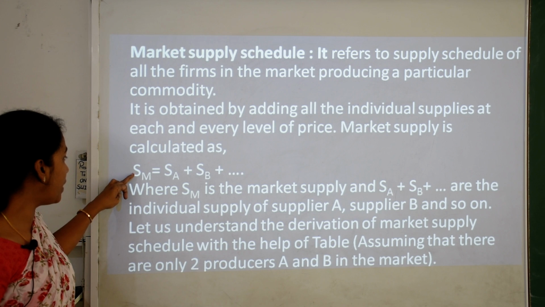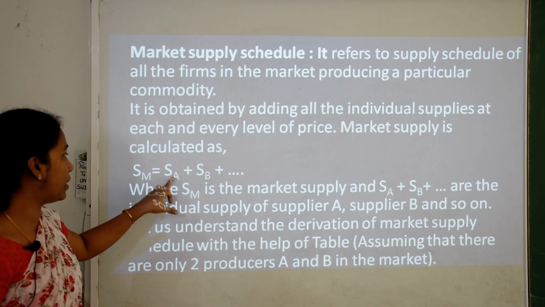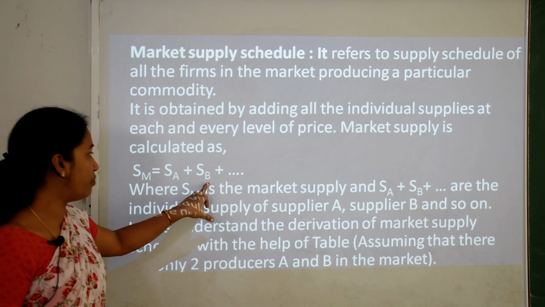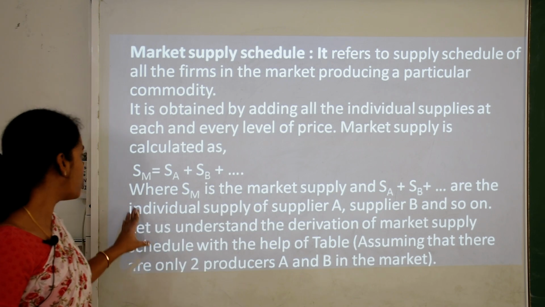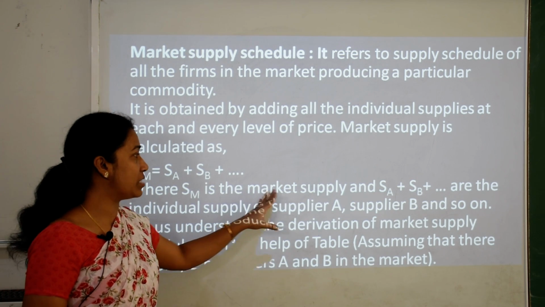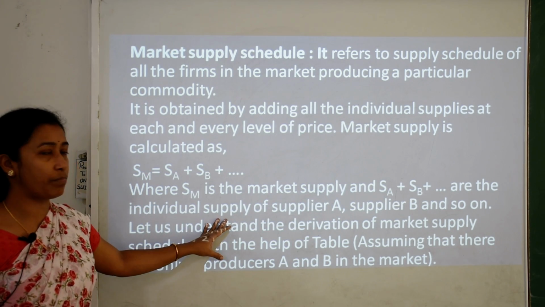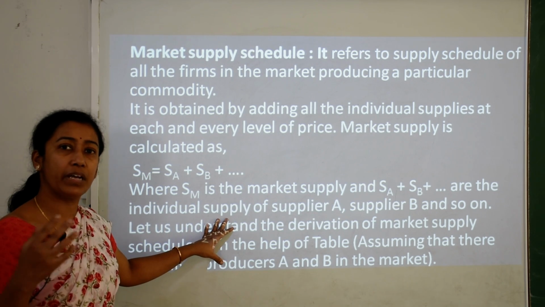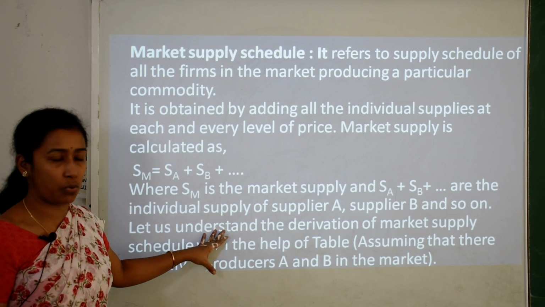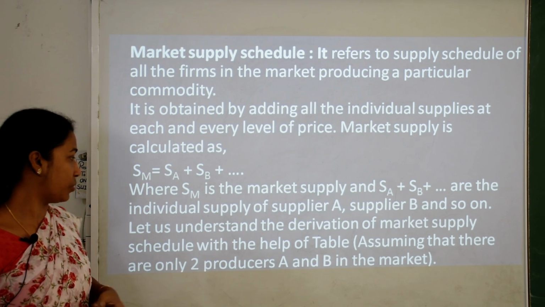So, whatever all firms are supplying in the market can be considered as market supply, which can be calculated as supply of M, that is market supply is supply of A firm, supply of B firm and so on. Where SM is the market supply, SA plus SB and so on are the individual supplies of various suppliers, supplier A, B, C, D and so on. These are all imaginary names only.